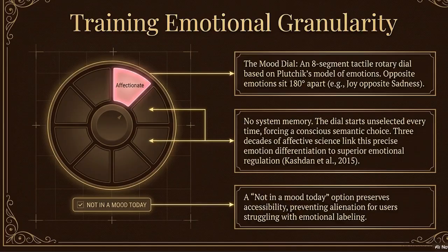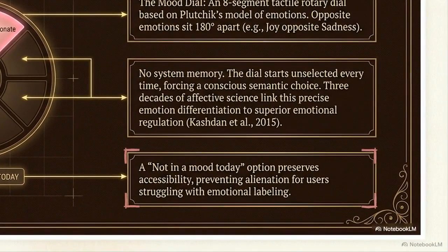The second commitment is neutral activation. If you are struggling to pinpoint exactly what you feel, you can simply check a box labeled "Not in a mood today." This provides an accessible path forward without demanding emotional labeling when it's too difficult.